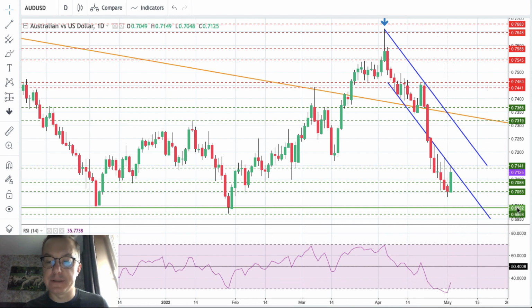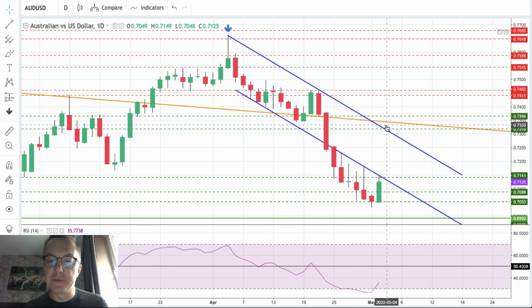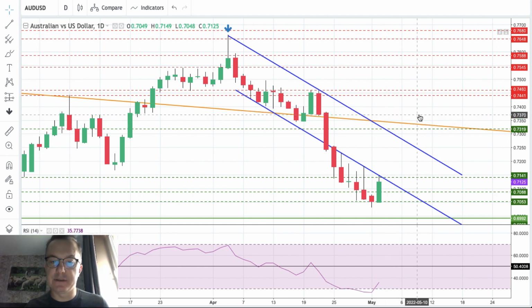The main technical support is seen at 6,992, and there were about 31 and 42 pips missed by bears after the strong downward move was made. So this level is still on the table. Why? Because as you can see here, the market is trying to bounce above the lower channel line and go back inside the channel. However, there is no avail whatsoever yet. All of these levels here must be updated, so all of the old ones will now be cancelled.